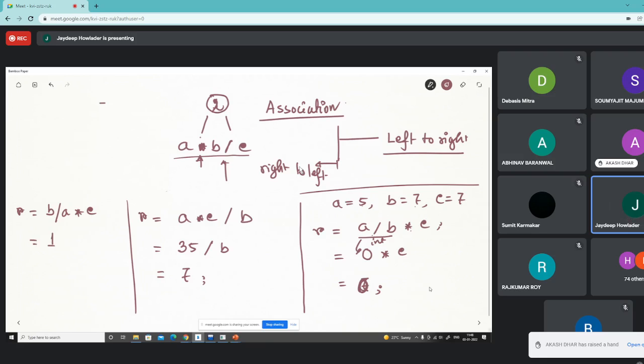Understand? Because 7 by 5, we have a quotient of 1, and the remainder goes to the decimal part, which is discarded, the result is 1 into 7. So this will give me a 7. Understand?